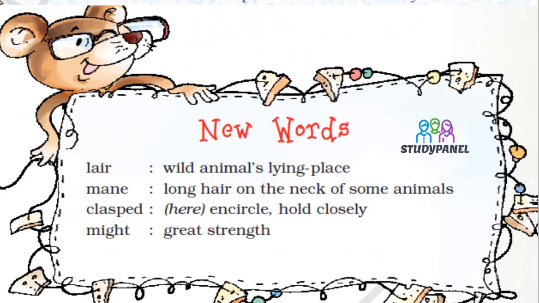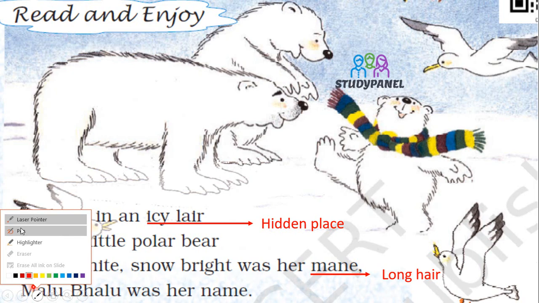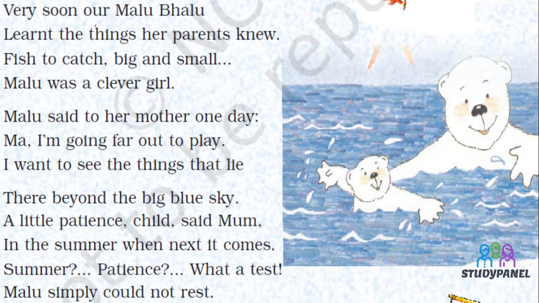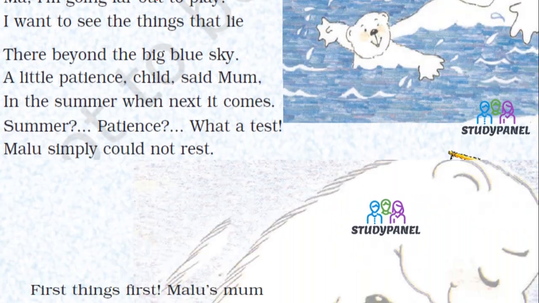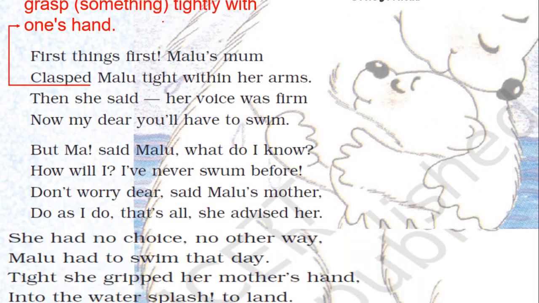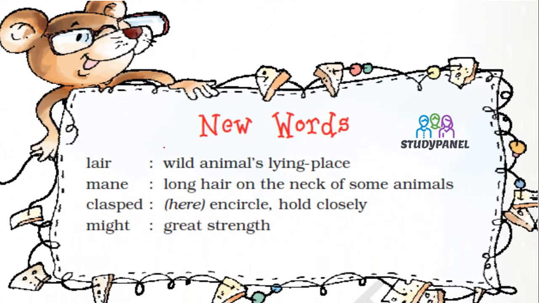We'll write it down. This is the poem. Okay, this is the first one. So let us do it. Let me take the pen. See, you have to write the poem one time. This full poem, every page, you have to write one time. We all know that we write new words five times, and word meanings one time.